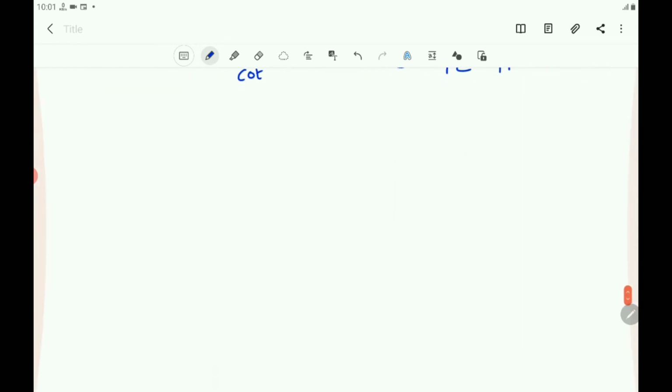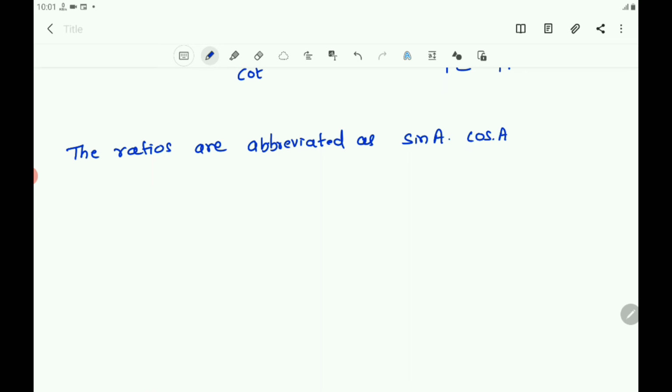Here you can say that the ratios are abbreviated as sin A, cos A, tan A, cosec A, sec A and cot A.